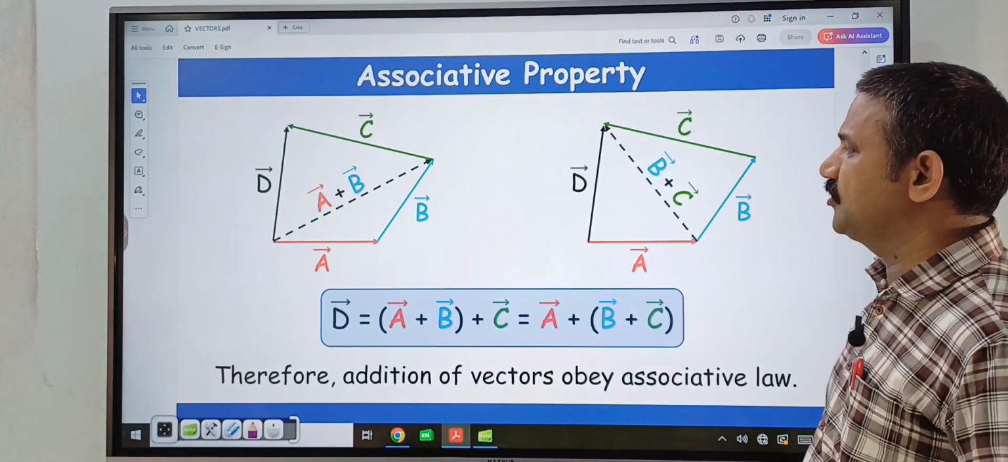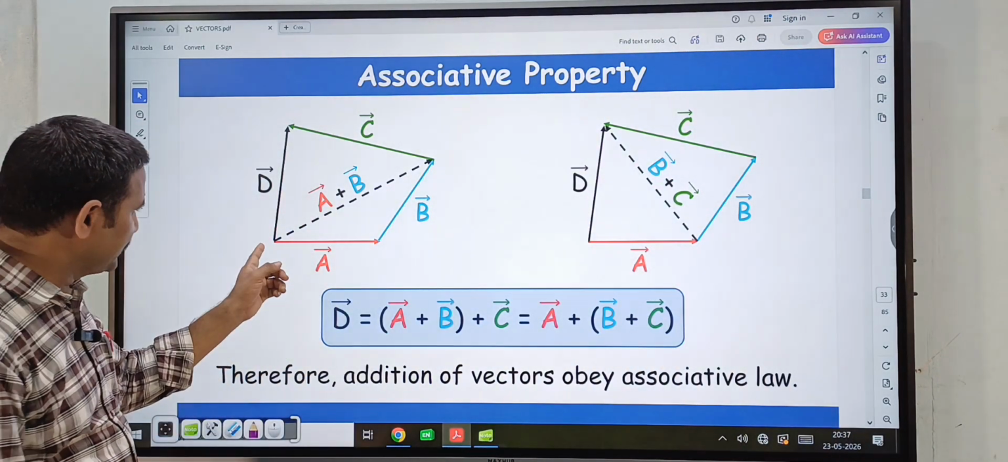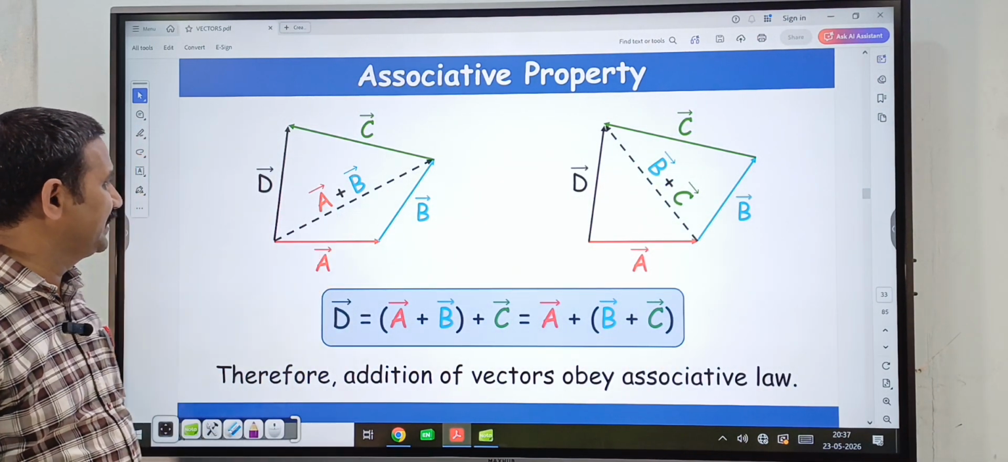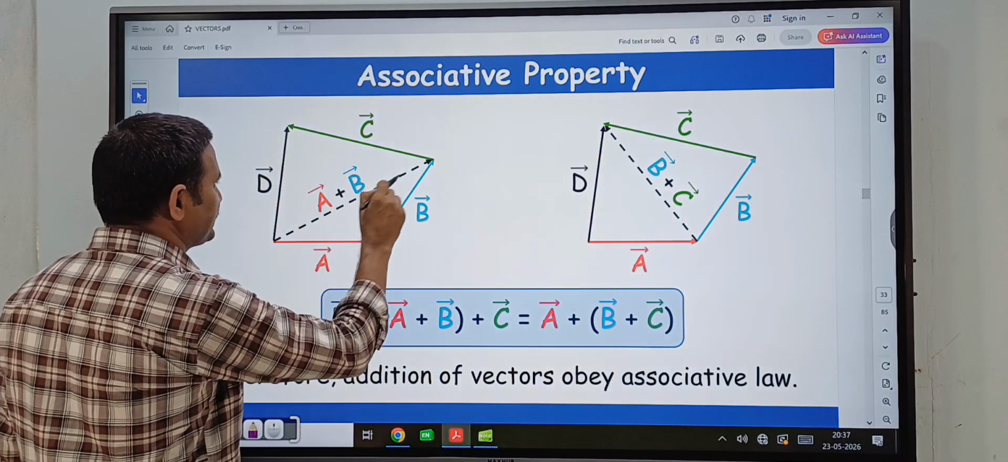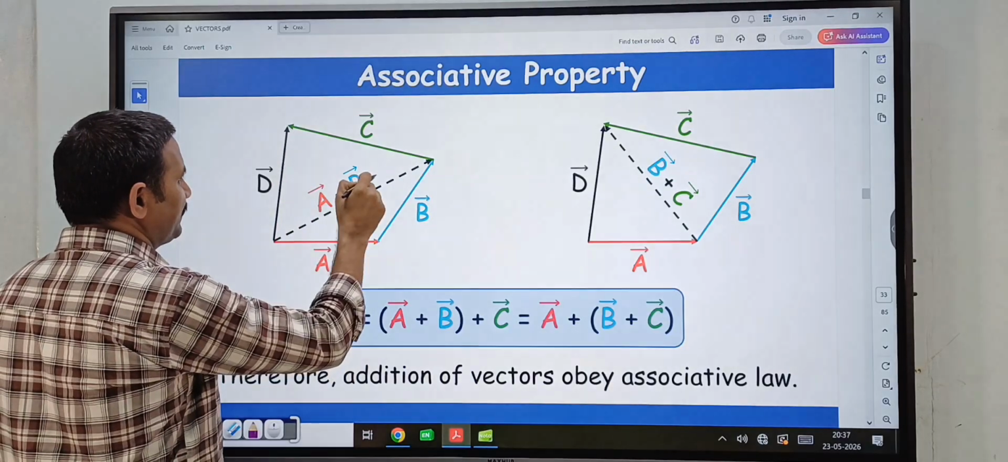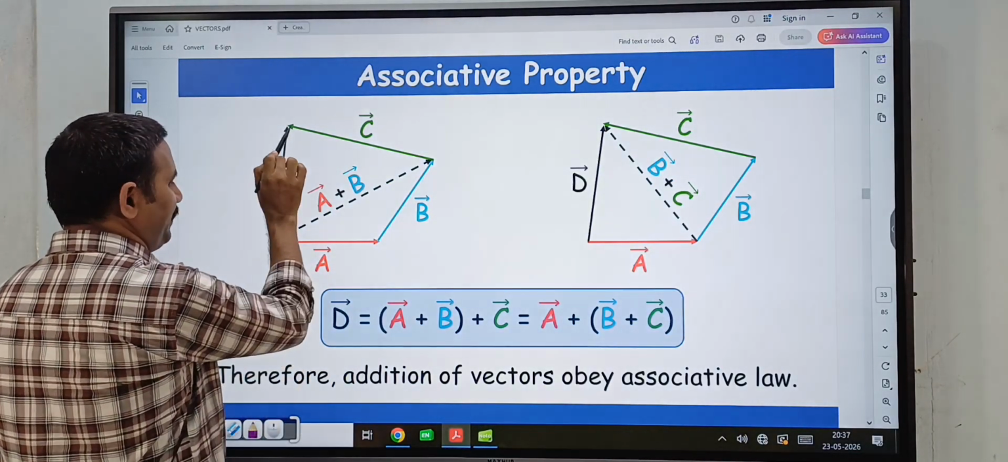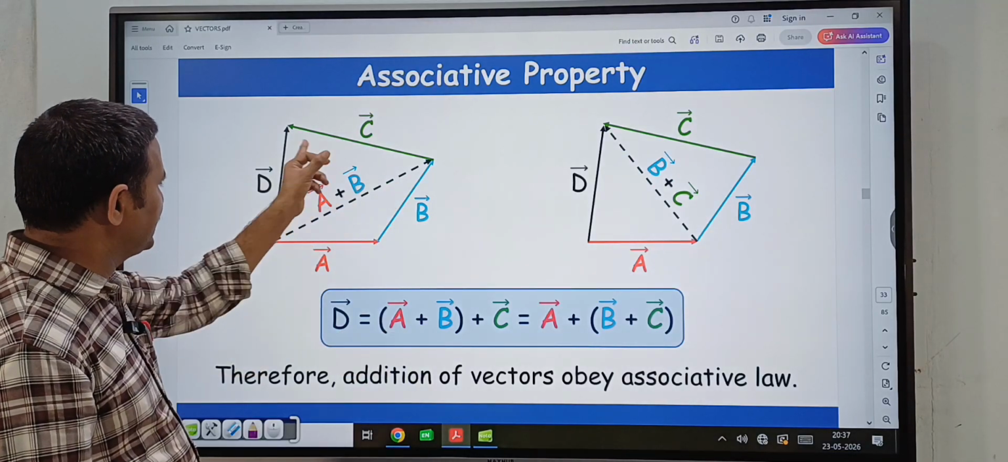Next, the associative property. Suppose this is A bar vector and this is B bar vector. This is the resultant A bar plus B bar, and this is C bar. So, adding A bar plus B bar plus C bar gives the D bar vector. So here D bar is equal to A bar plus B bar plus C bar.